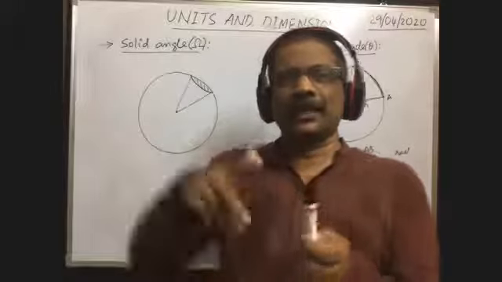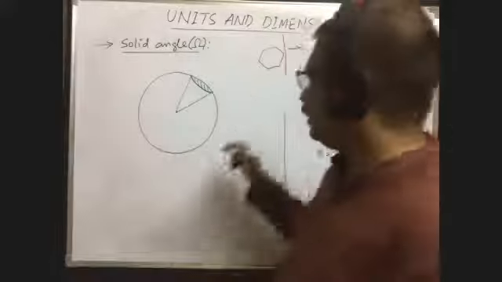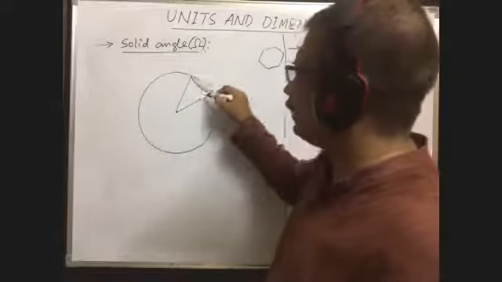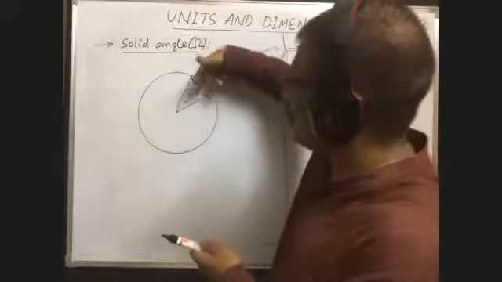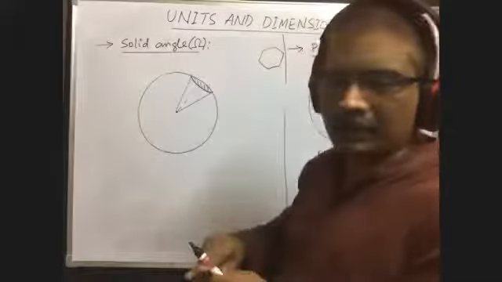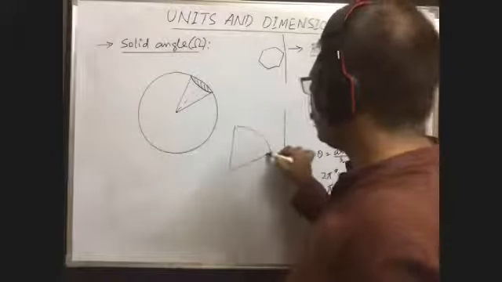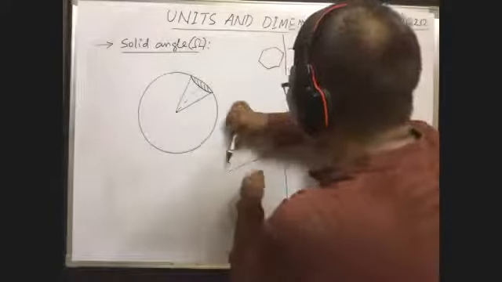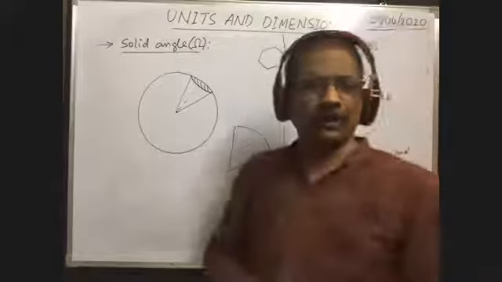Just cut the empty cone at one edge like this, up to the vertex. Then you open it, and you will get it like this. If you fold it like this and join these two ends, then it becomes a cone again. But we cut the cone like this and it is open like this.